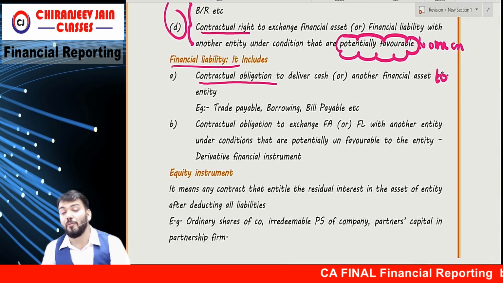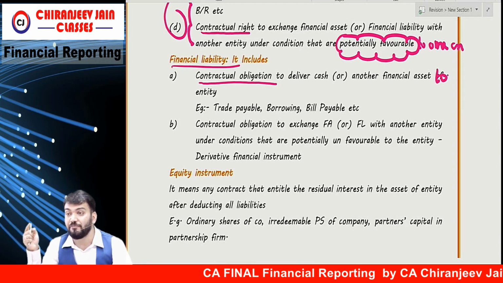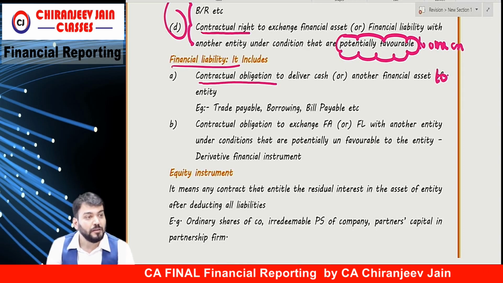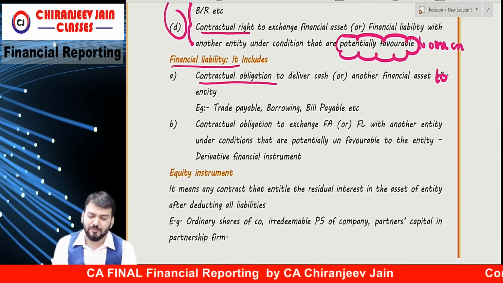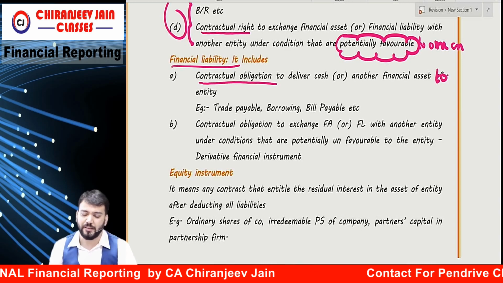The contractual obligation to pay cash or other financial asset will be a financial liability, correct? For example, trade payable, any borrowing, debenture, etcetera.